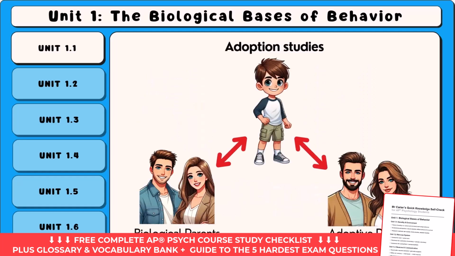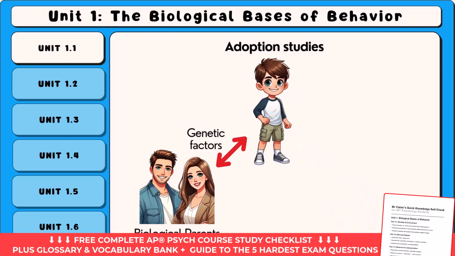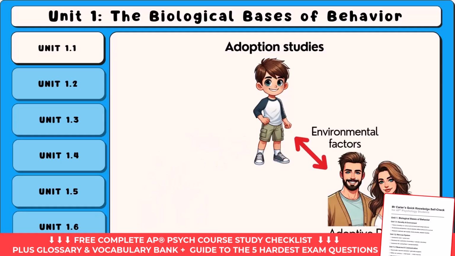Adoption studies compare adopted children to both their biological and adoptive families to see whether genes or environment have a stronger effect. If a child is more similar to their biological parents, it suggests genetics play a bigger role, while similarities to adoptive parents point to environmental influences.